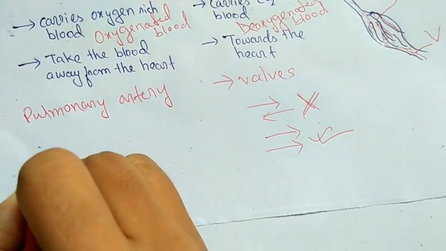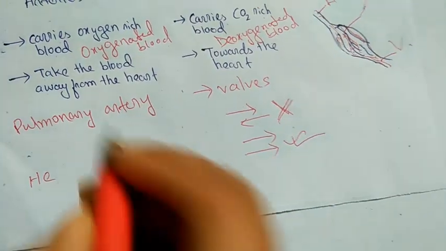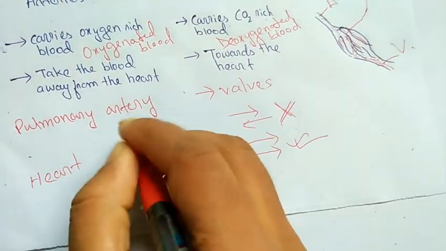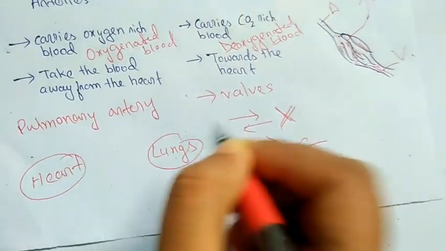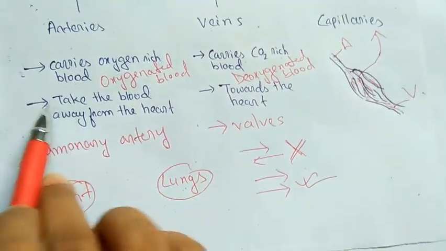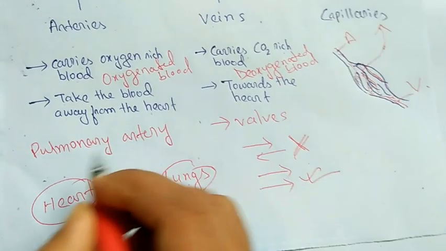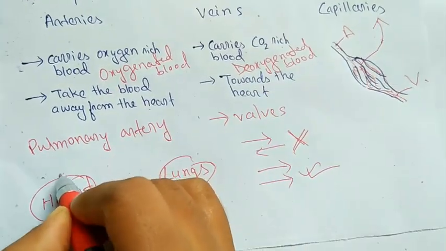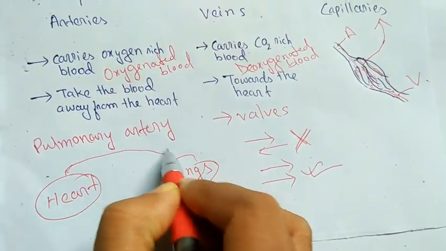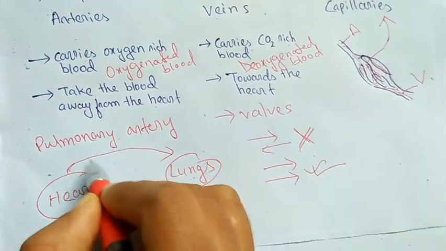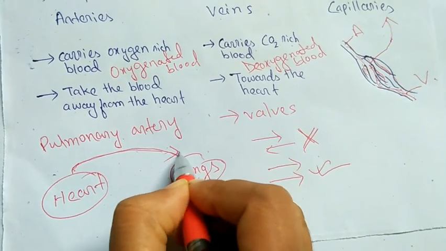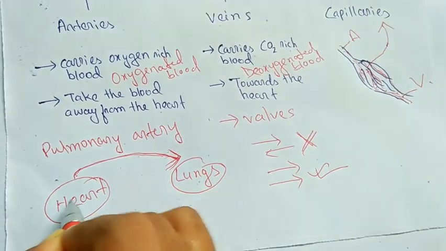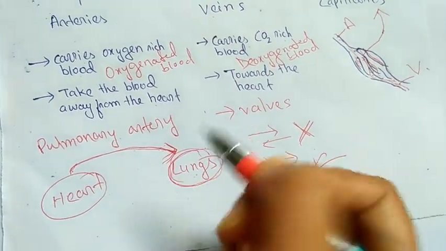For example, suppose this is the heart, this is the lungs. What does an artery do? It takes the blood away from the heart. So the pulmonary artery also does the same. It takes the blood away from the heart to the lungs. But in place of oxygenated blood, it takes deoxygenated blood, which means impure blood.